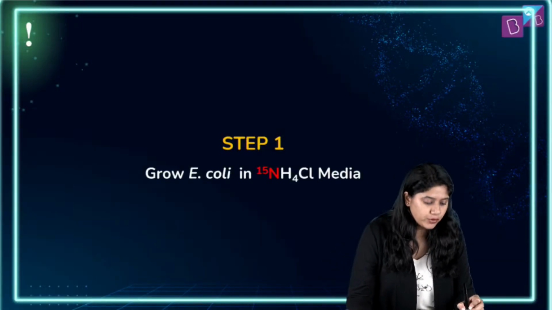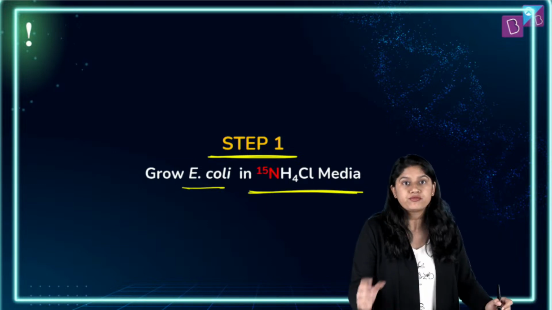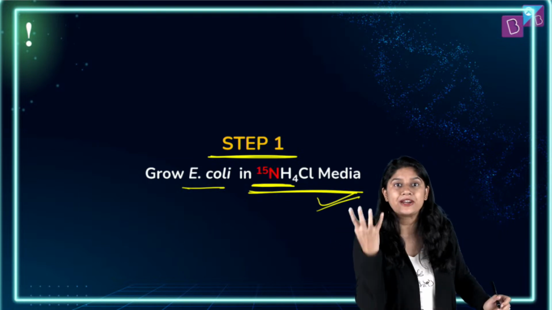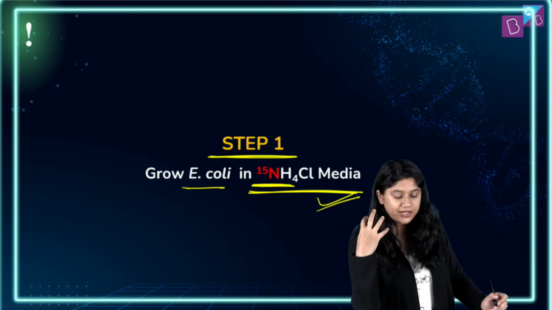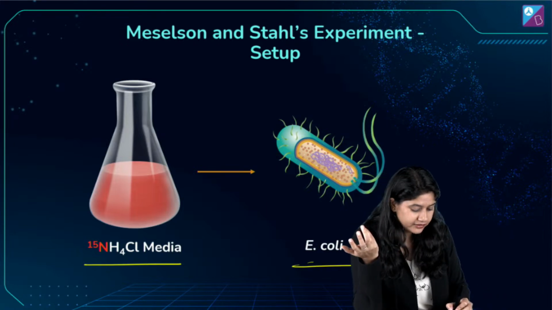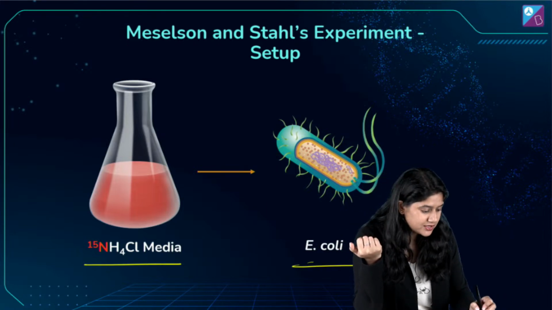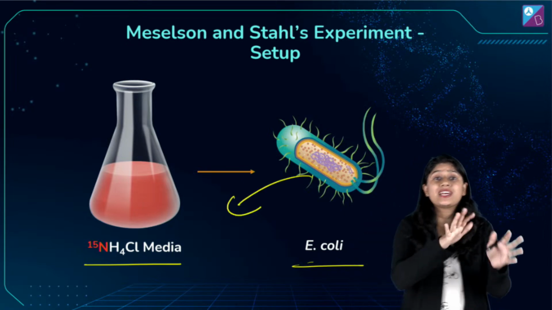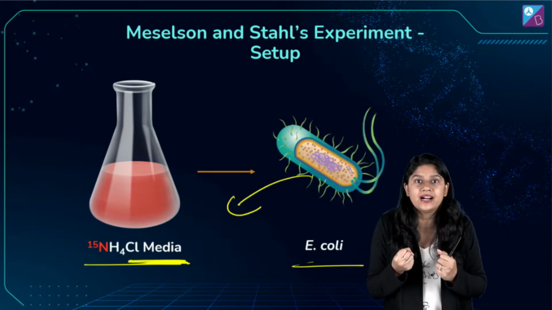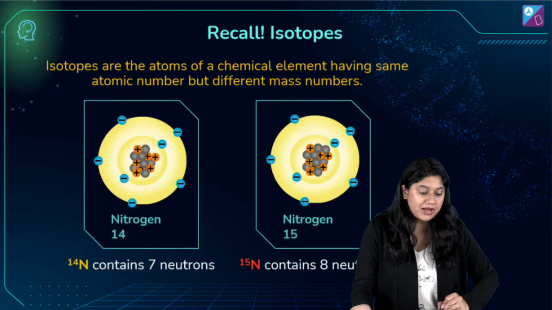So now we know, what was step one? We grow the E. coli in NH4Cl media, where we have the heavy isotope. Nitrogen, what is it? It's 15. It's a heavy isotope. Then of course we grew the E. coli in that particular medium, and the E. coli will take up the nitrogen that it is growing on. There is nitrogen here, so E. coli will take that nitrogen, which is very obvious. What happened after that?